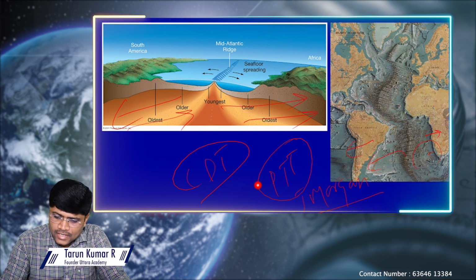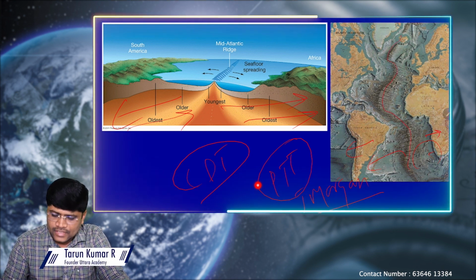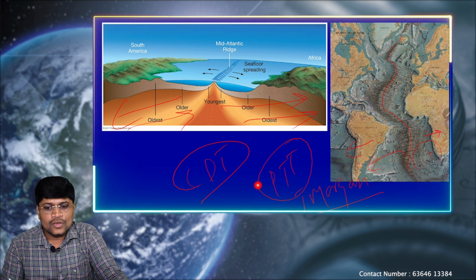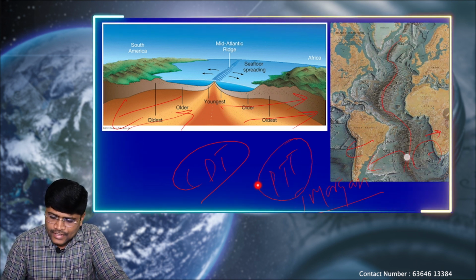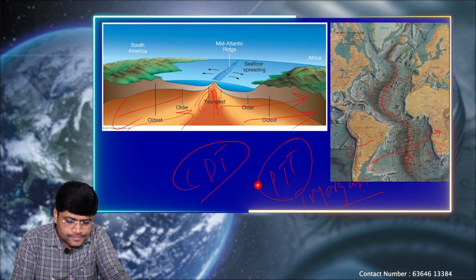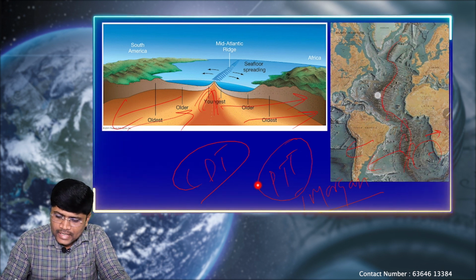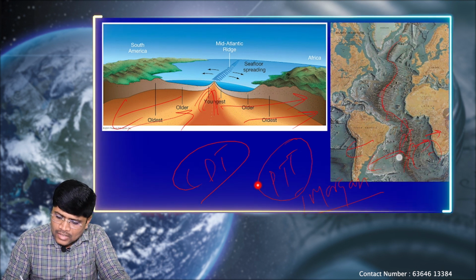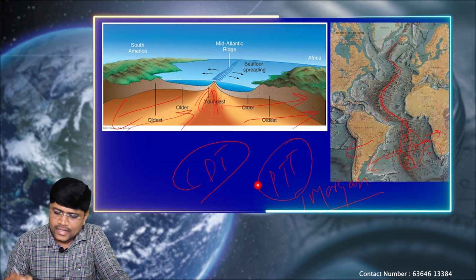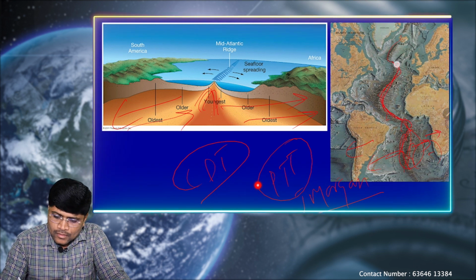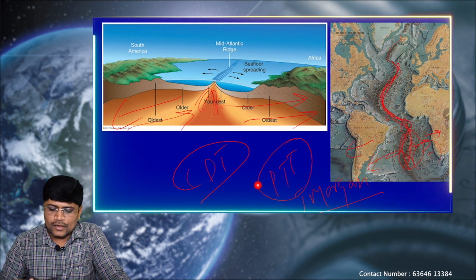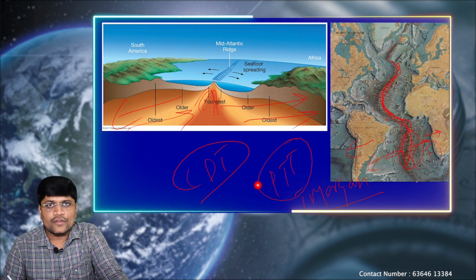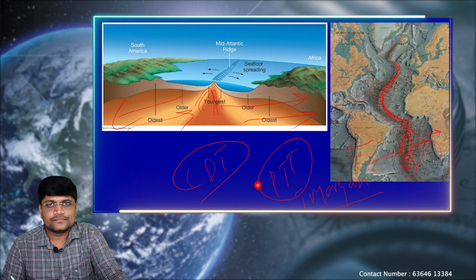Because of the separation, there is a rift created within the Atlantic Ocean. Within this rift, there is a continuous volcanic eruption like this. Due to continuous volcanic eruptions, this lava, which is rising vertically,